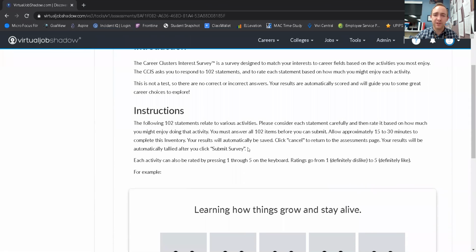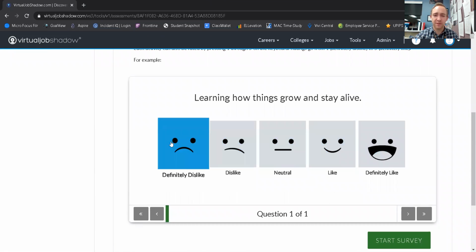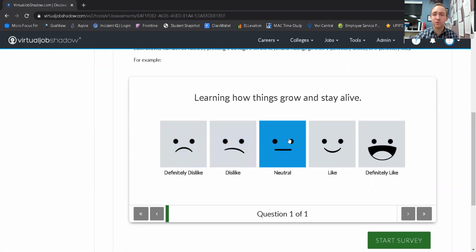There's 102 statements that you have to rank from definitely dislike to definitely like. You can also use the keyboard as a shortcut. So for example, if I want definitely dislike, I can just press the number 1 on my keyboard. This would be 2, 3, 4, and 5. Please read each statement very carefully. And if you're not sure what a particular statement means, ask myself or another adult, or you could even ask a peer, or feel free to search it up on the internet. It is very important that you know exactly what each question is asking, because it's going to recommend a particular career or career cluster based on the information that you input.